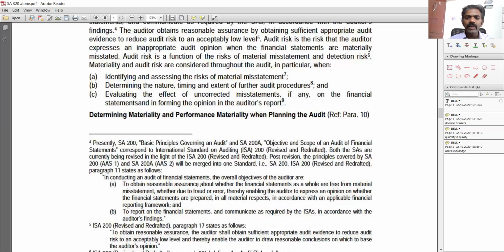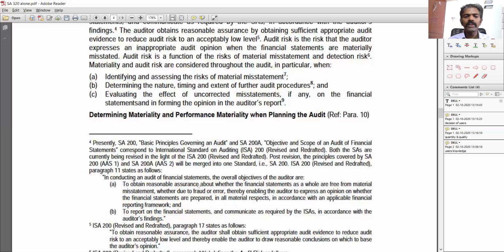So it is free from material misstatement is what the user should understand. So there can be small errors here and there. That is okay. That is what the standard is saying. Otherwise, if the auditor is supposed to give 100% assurance, the auditor needs to sit and review each and every single journal entry, every transaction of the company for the entire year. For larger companies, there might be millions of transactions. So think about it, how we can do. Is it possible or impossible? Impossible? No, it is possible.